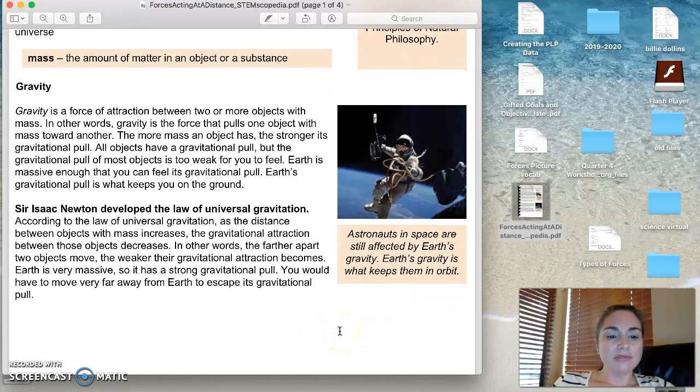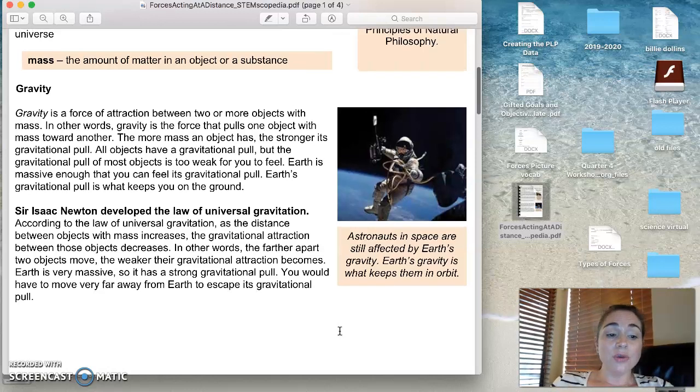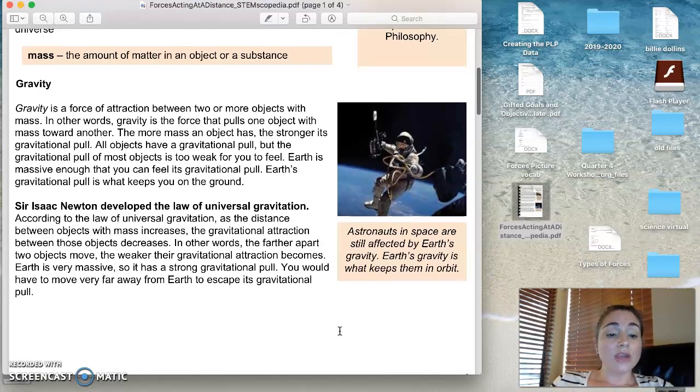Sir Isaac Newton developed the law of universal gravitation. According to the law of universal gravitation, as the distance between objects with mass increases, the gravitational attraction between those objects decreases. In other words, the farther apart two objects move, the weaker their gravitational attraction becomes. Earth is very massive, so it has a strong gravitational pull. You'd have to move very far away from Earth to escape its gravitational pull.